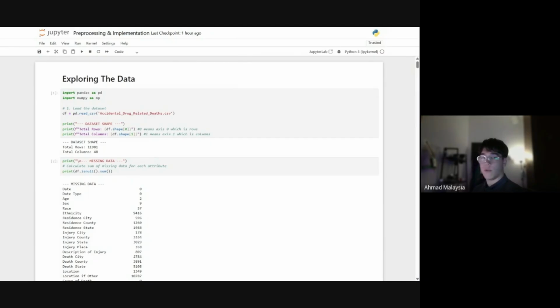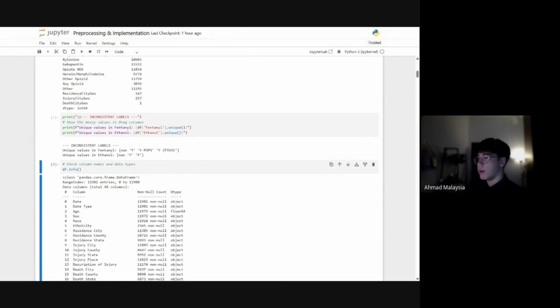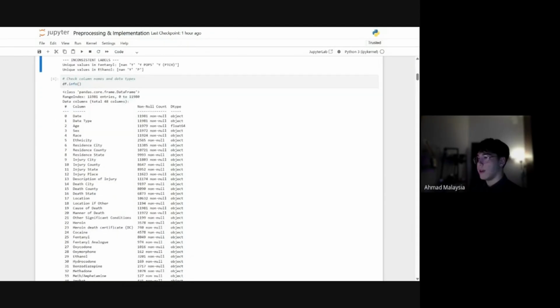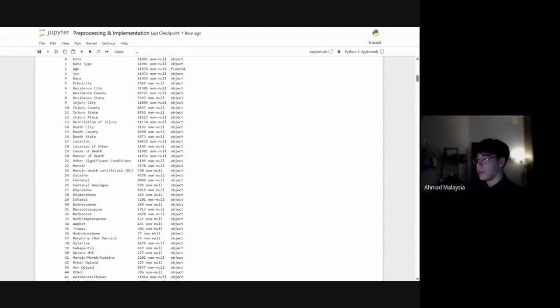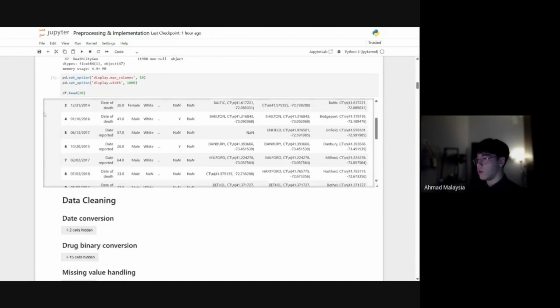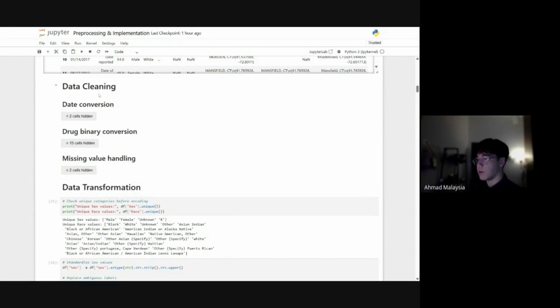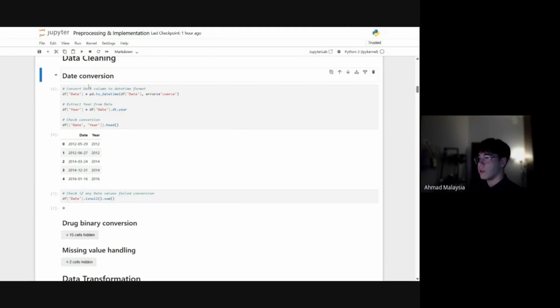We have to first explore the data. Taking a quick look at the data, you can see that there are many missing values and so many inconsistent labels in the drug indicators. And we have some categorical variables that cannot be used directly in machine learning models. So I would have to apply data cleaning and some pre-processing. The first one would be date conversion. We have to convert the date into a date-time format so we can actually use it.